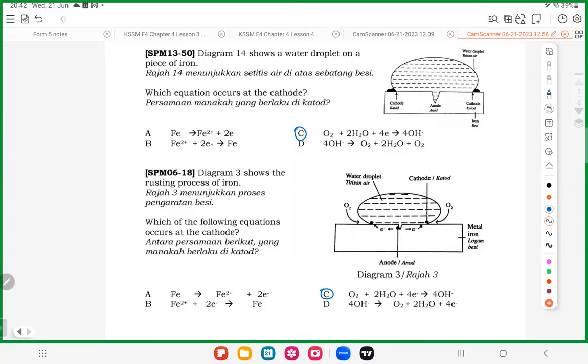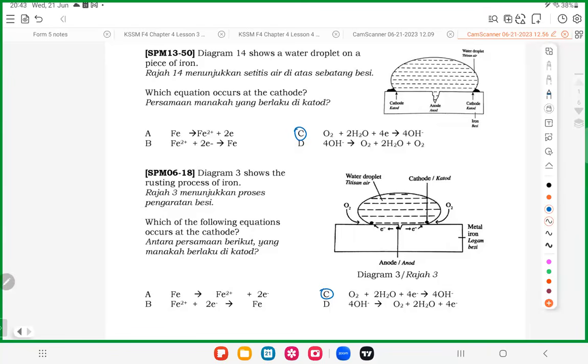Then the Fe2+ we produced just now and the OH minus ion combine together to become Fe(OH)2, called iron(II) hydroxide. It is green in color. Remember, in rusting you won't get brown color directly; you get green first. Then this Fe(OH)2 continues to react with air to become rust, the brown thing.